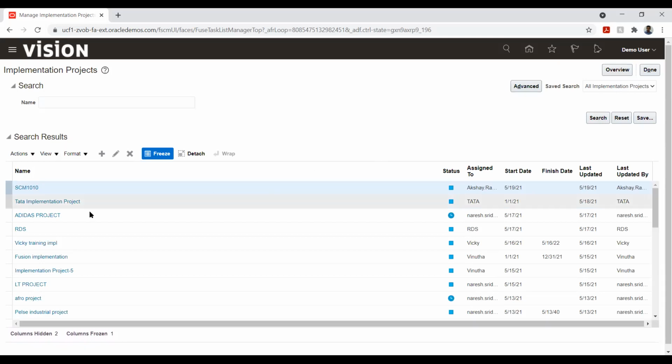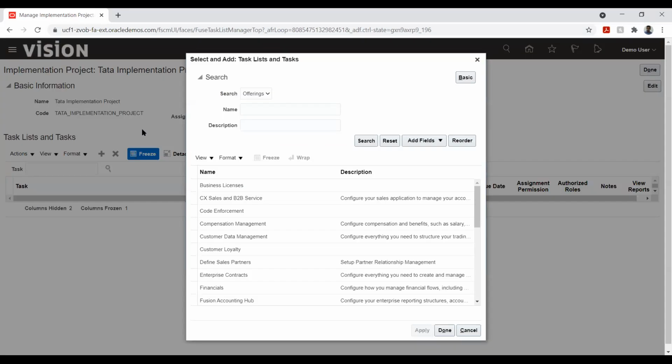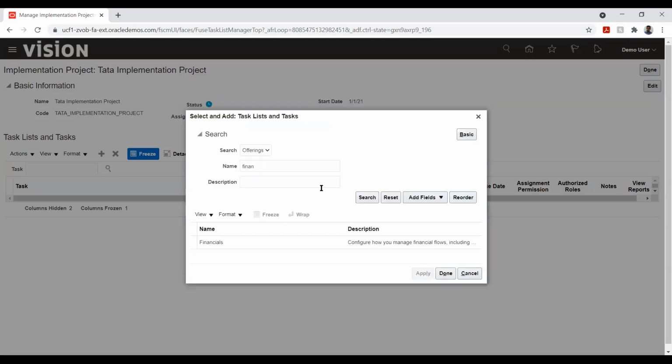Maybe it's taking time, so I'll just explain with the created one. Here, if you see, after creating this project, this is how it will look. From here, I can directly add the offering. These are the offerings given by Oracle, so basically I can pick any one of them. Let's say I want to add financials. I can search, and I can just say apply. It will be added to my list.